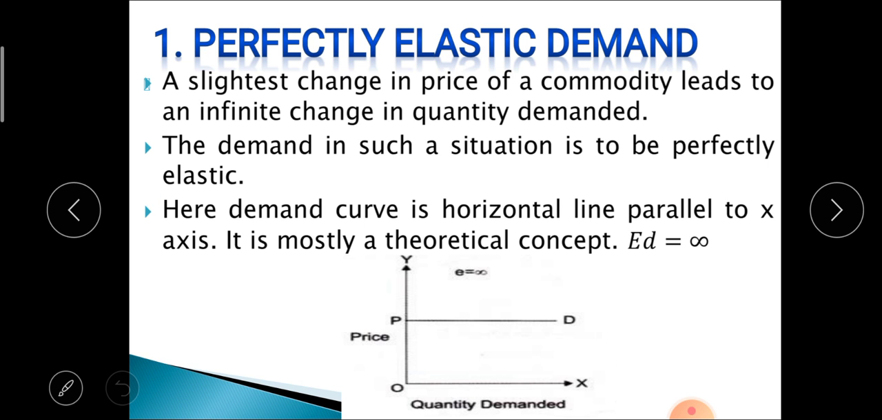After that, next is degrees of elasticity of demand. In degrees of elasticity of demand, that means demand varies with price.